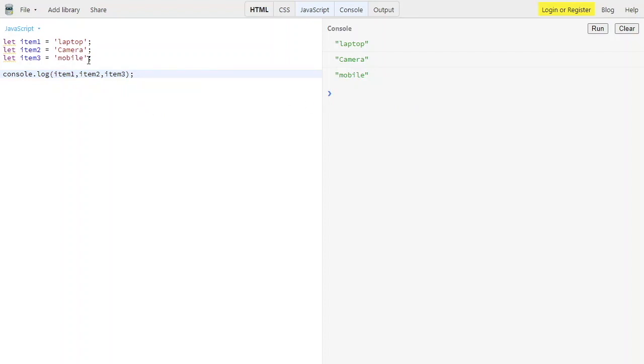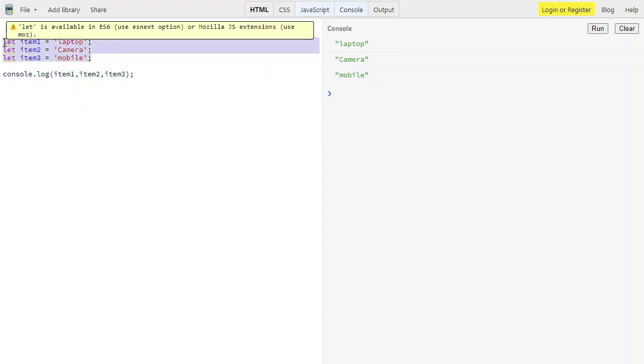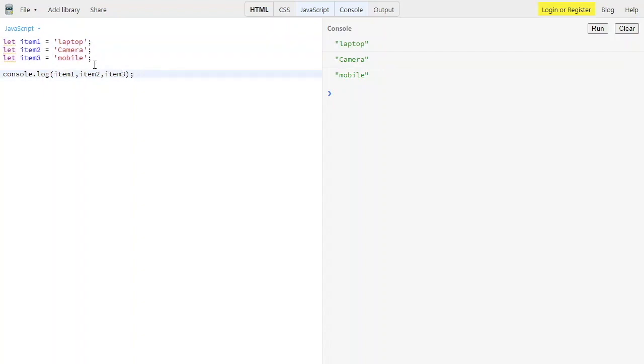So that's not a good approach, because every time we are creating a new variable and then assigning the value. Why? Because, for example, in future if you have 1500 or 2000 data items, you can't assign them this way. That will make your application or your program really slow. So here comes the concept of arrays.